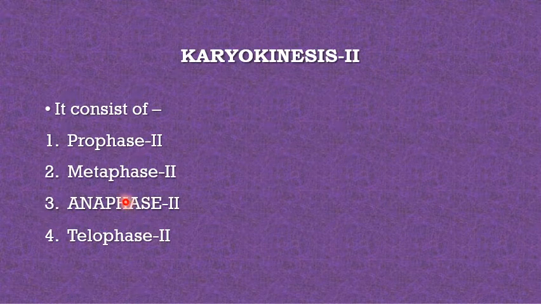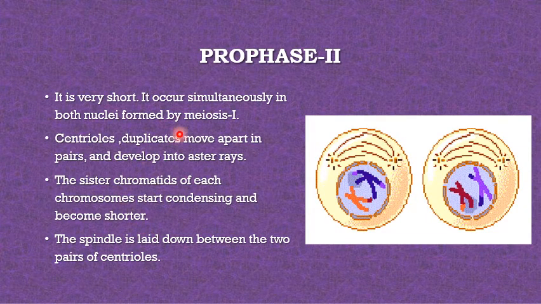So karyokinesis consists of prophase 2, metaphase 2, anaphase 2 and telophase 2. Changes in prophase 2: it is very short. It occurs simultaneously in both the nuclei of meiosis 1.